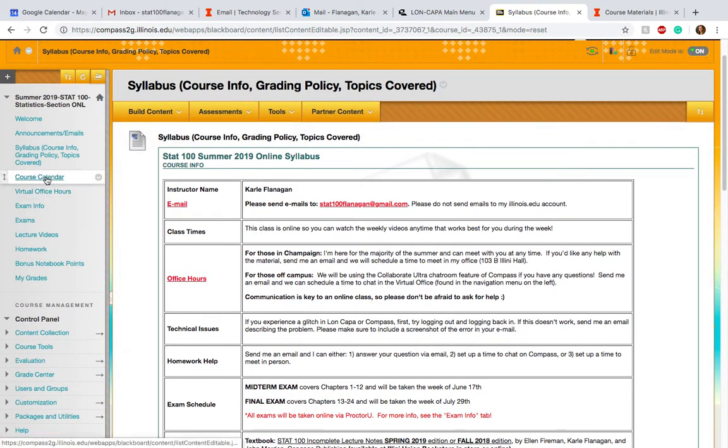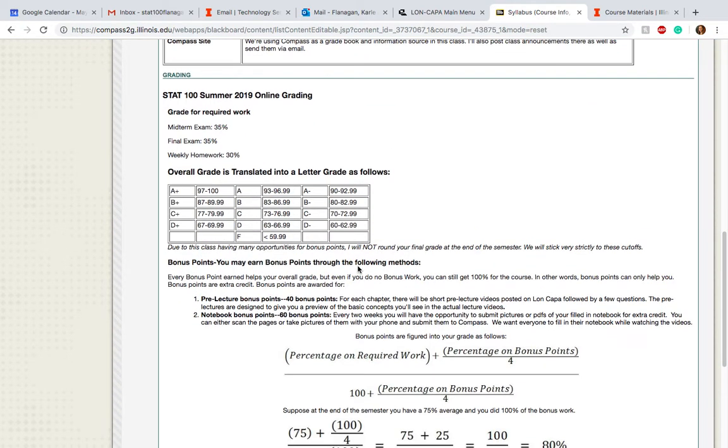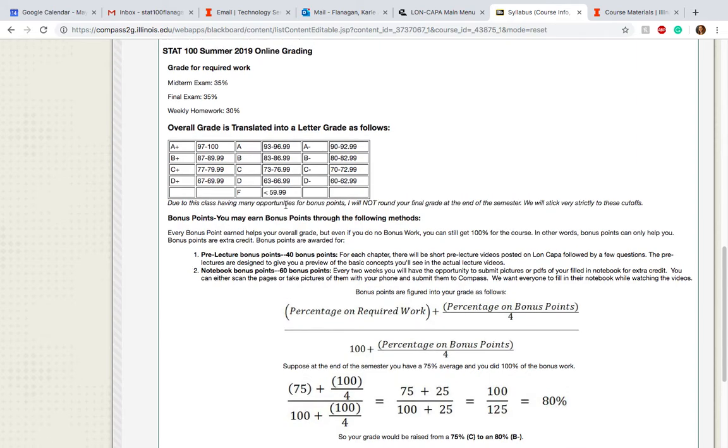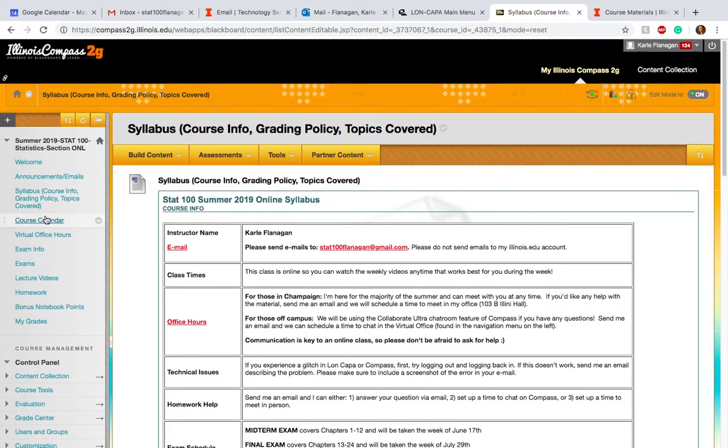The next thing I want to show you is the course calendar. Actually, I just realized I didn't talk about the grading. I am just going to have you take a look at this. The main work that's required for the class is the midterm, the final, and then the weekly homework. There are two ways to get extra credit, which I will talk about a bit later. So the grading is also on the syllabus.